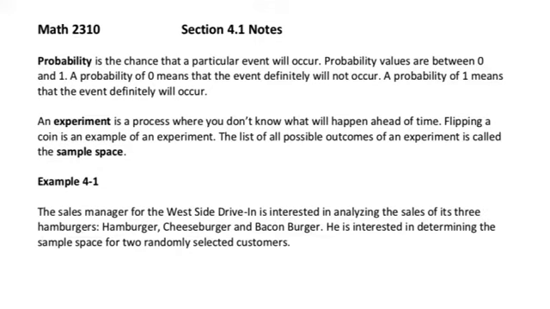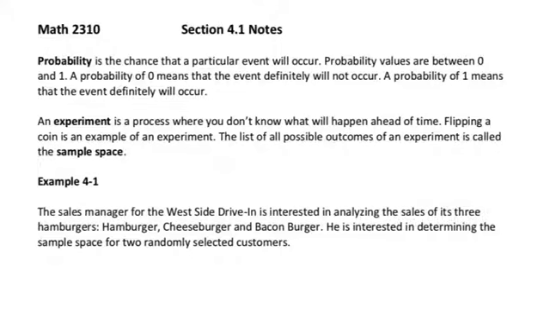In this video for section 4.1, we're going to start talking about probability. Probability is the chance or the likelihood that a particular event will occur. Probability values are always between 0 and 1. If something has a probability of 0, that means that it definitely will not happen. And if something has a probability of 1, that means that it definitely will happen.